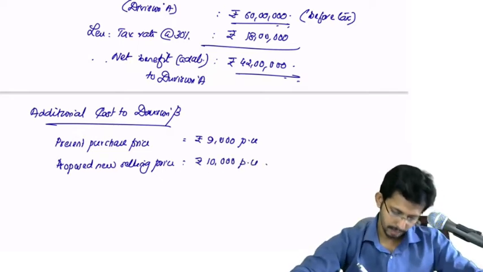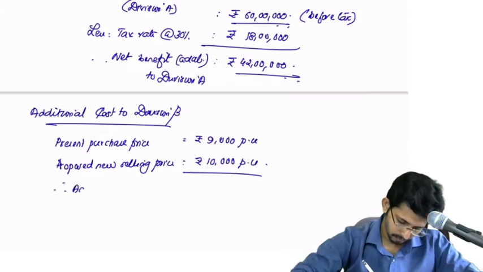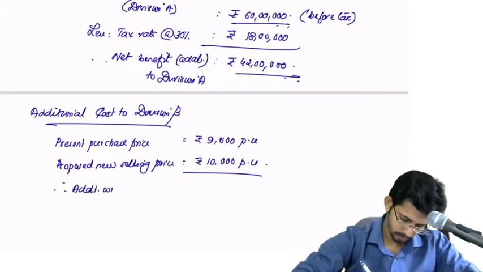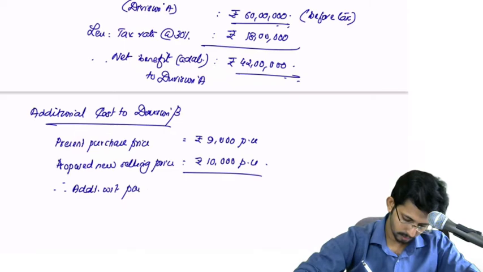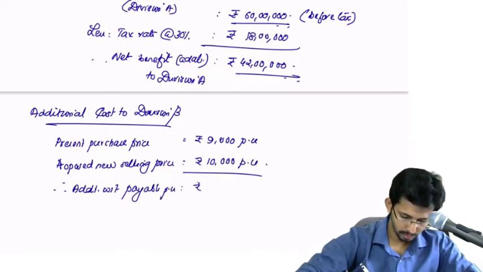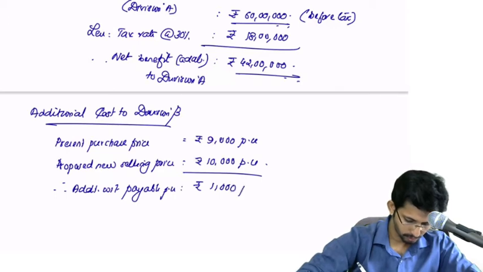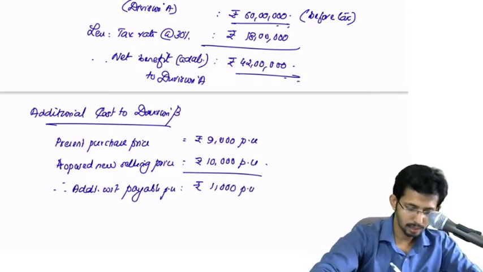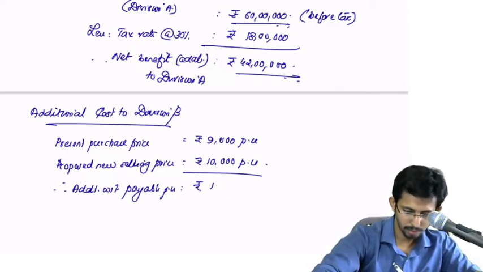Okay, therefore additional cost is 1,000 per unit.